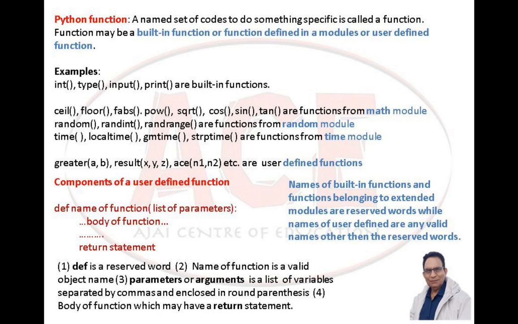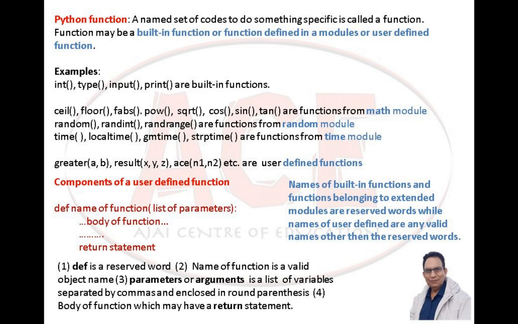greater, result, ace are user-defined functions. Names of built-in functions and functions belonging to extended modules are reserved words, while names of user-defined functions are any valid names other than the reserved words.